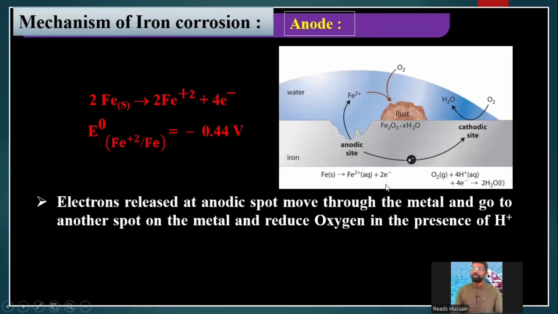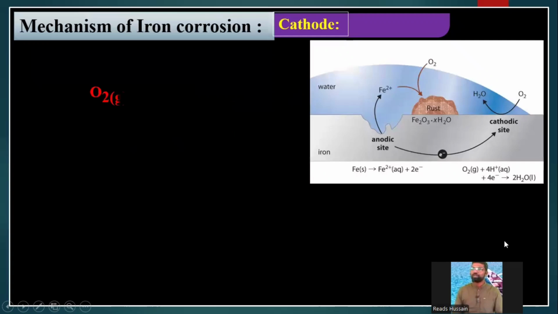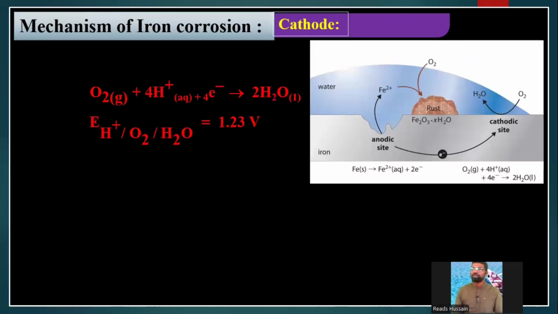See, whatever we discussed now here. Electrons released at the anodic spot go to another spot on the metal, reduce oxygen in the presence of H plus. So this process is called reduction. The spot behaves as cathode. That's all, very simple. This is the mechanism of corrosion of iron. So this is the cathodic reaction. We have already discussed the same reaction. During this process, the total electrode potential is 1.23 volts. No need to worry about that value.